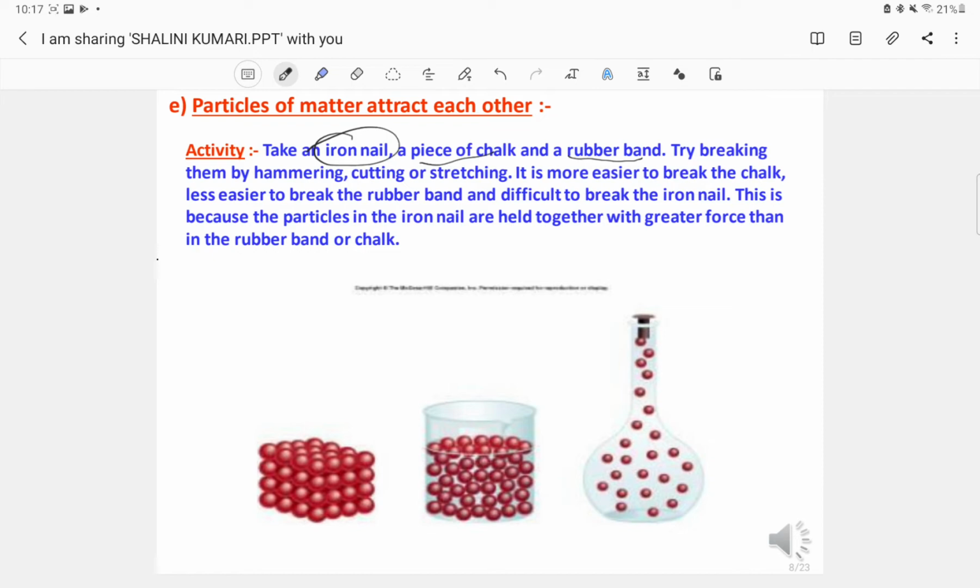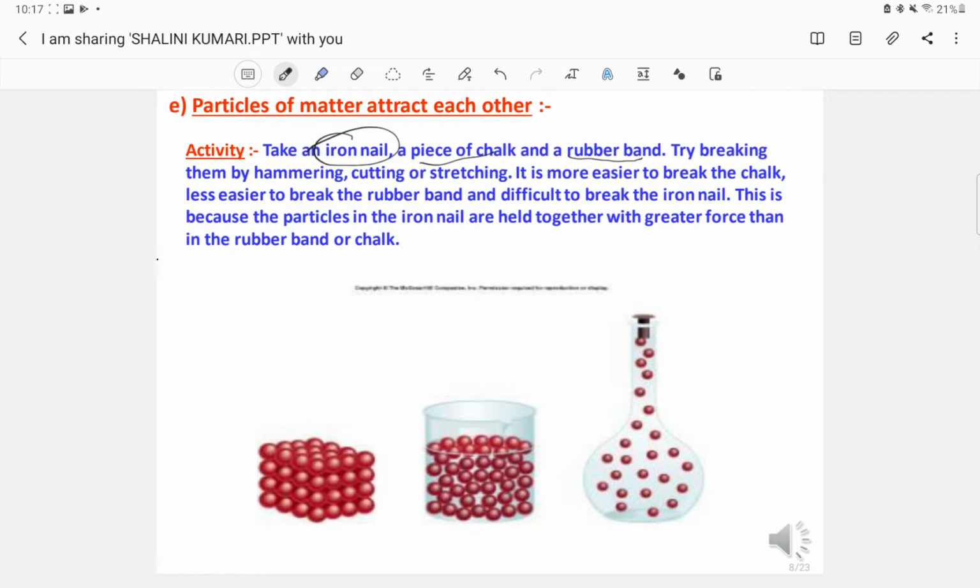Try breaking them by hammering, cutting or stretching. It is easier to break the chalk, less easy to break the rubber band, and very difficult to break the iron nail. This is because the particles in the iron nail are held together with greater force than in the rubber band or chalk. In the previous property itself, I have already told that the particles of matter attract each other with a very strong force of attraction, which we can see in the case of the iron nail.